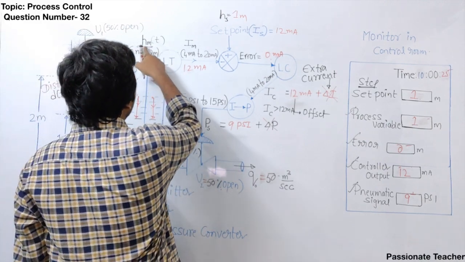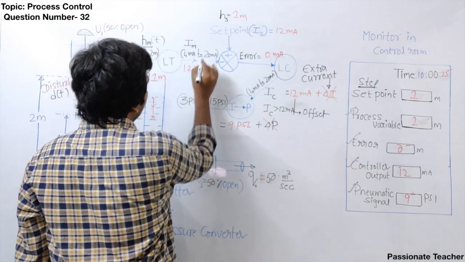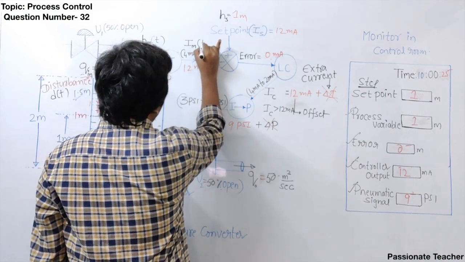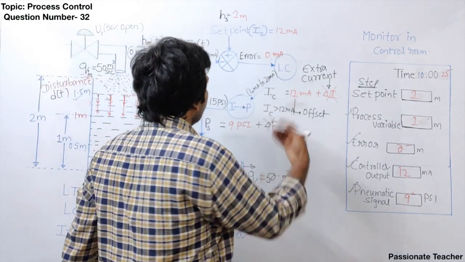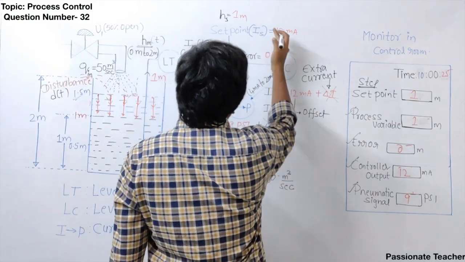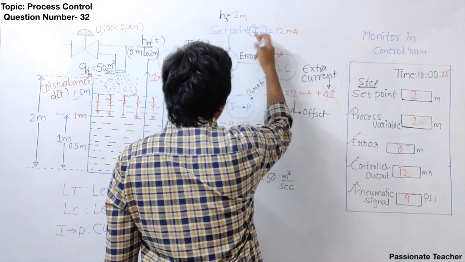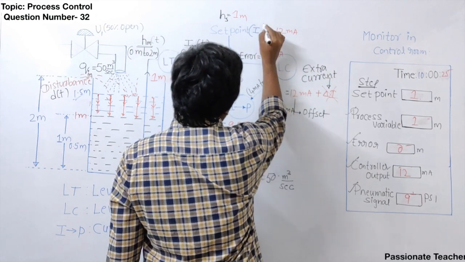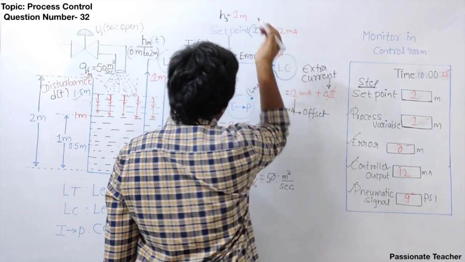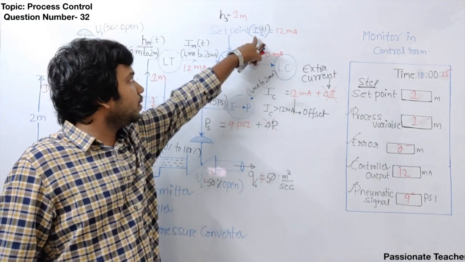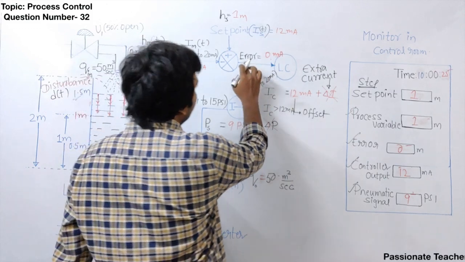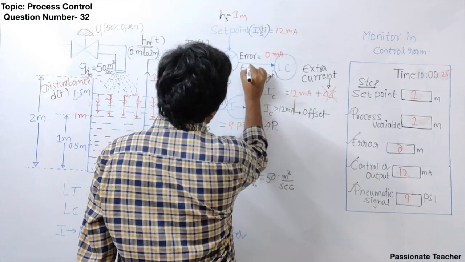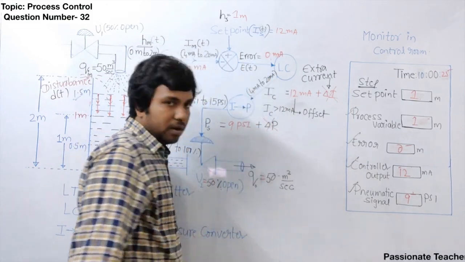Now, when the measured variable is varying with respect to time, naturally the transmitter current also varies with respect to time. Now the good thing is, it is not changing with respect to time, so we can write as Is itself, or even if you write Is of t, then there is no problem actually. Clear? As we are going to write Is of t, but we will say that it is a constant value. So no issue. Now this error will also vary with respect to time now, E of t.